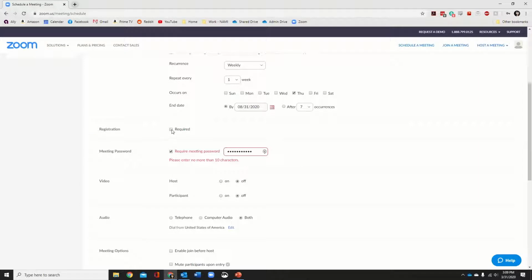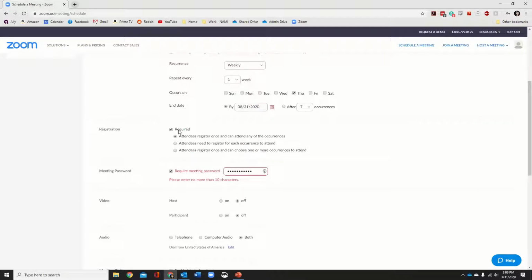So this is the most important part right here. Registration is required. Absolutely. This is how we get how many people are coming to our groups. And also, down the line, it's going to be very important because this is how we make sure people are still safe for crisis situations, or if they just kind of disappear and you don't know what's going on, checking in with them if you want to, if you need to.